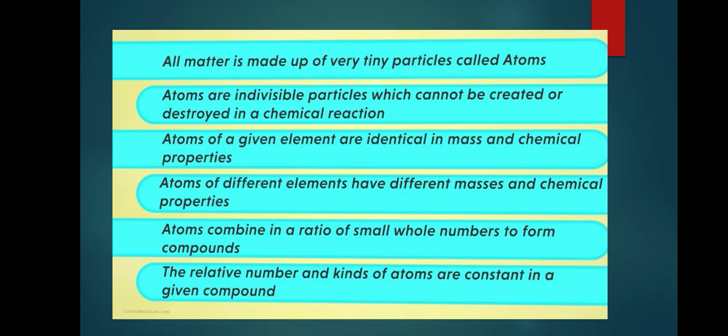First is, all matter is made up of very tiny particles called atoms. Second postulate is, atoms are indivisible particles which cannot be created or destroyed in a chemical reaction. Next is, atoms of a given element are identical in mass and chemical properties. Atoms of different elements have different masses and chemical properties. Atoms combine in a ratio of small whole numbers to form compounds. The relative number and kinds of atoms are constant in a given compound. We will discuss them one after the other.